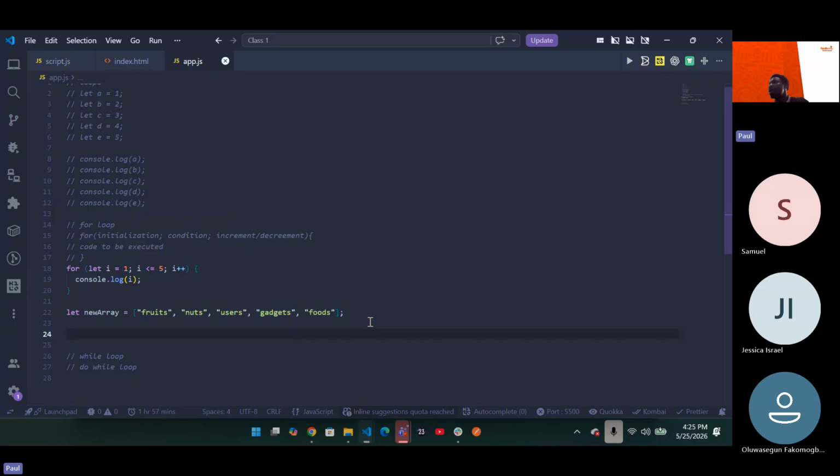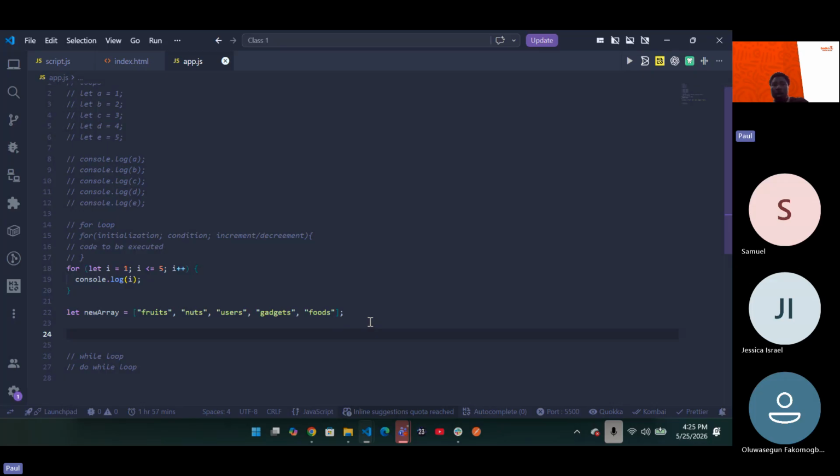Now, what are you going to be using to print out your arrays? I just showed us now. Indexes, right? You have to get the index 0, 1, 2, 3, 4, 5.